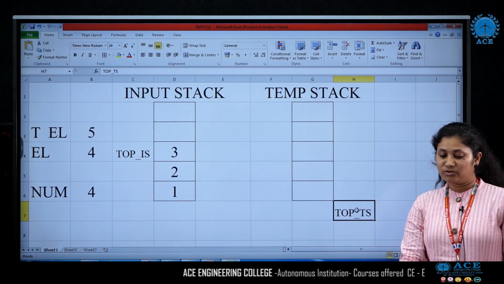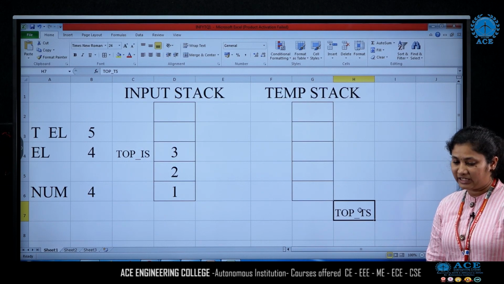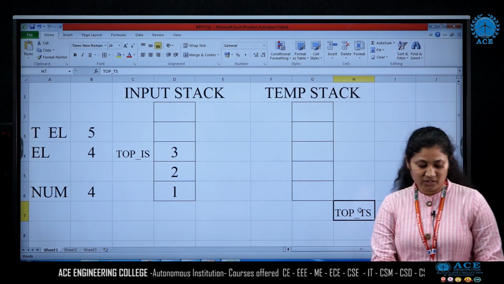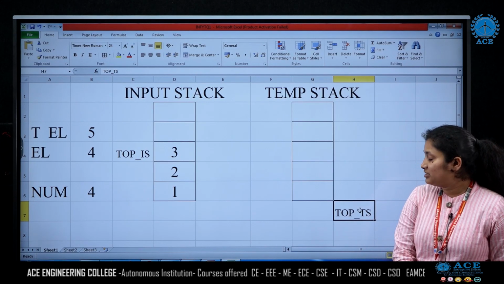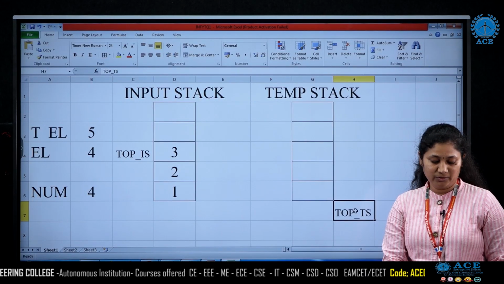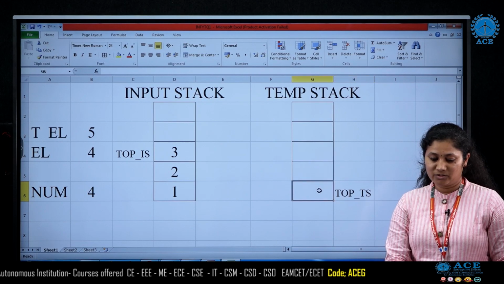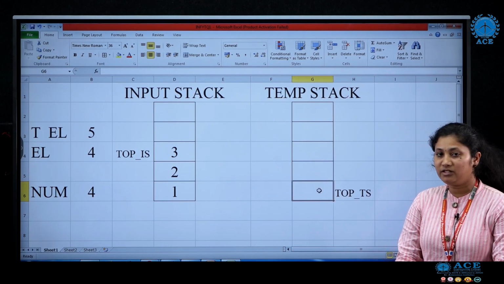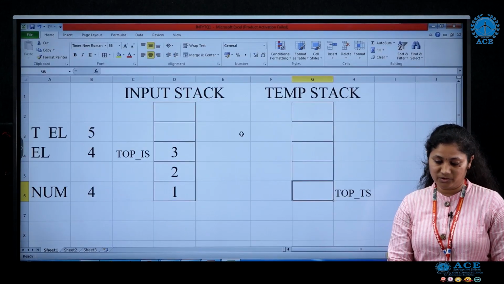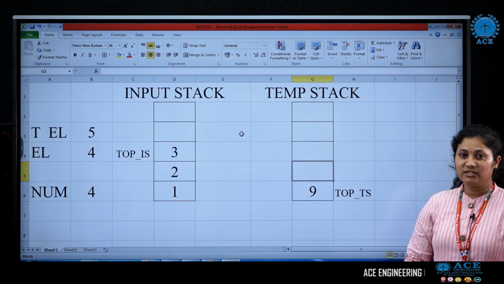As you know, we have a top for every stack, pointing to the topmost element. Here the temporary stack is empty. So first we are going to increment this top value, and then at that place we insert or push the value. Here it is nothing but 5 plus 4. So 5 plus 4 is 9, and we push that 9 to the stack.